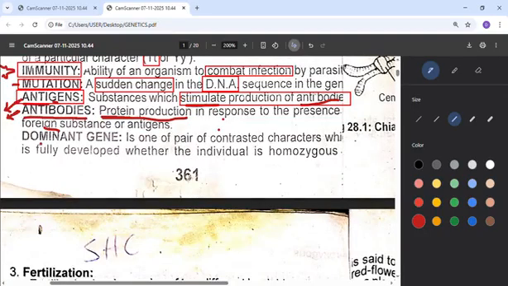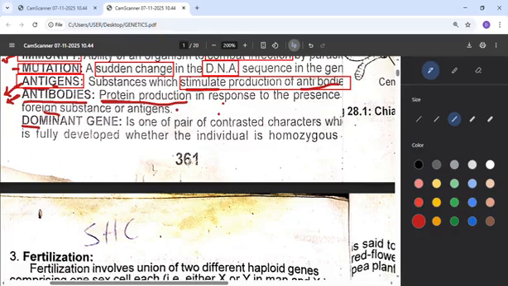Then another one is dominant gene. When you hear dominant gene, it's one of the pair of contrasted characters which is fully developed, whether the individual is homozygous. So when you hear the word fully developed, the key term, you can just use this direct definition: dominant is a character that is expressed. So any character that is expressed is a dominant character. So that's for dominant gene.